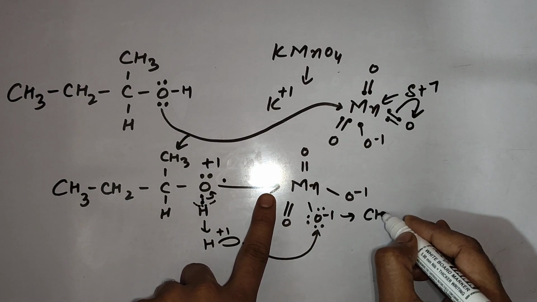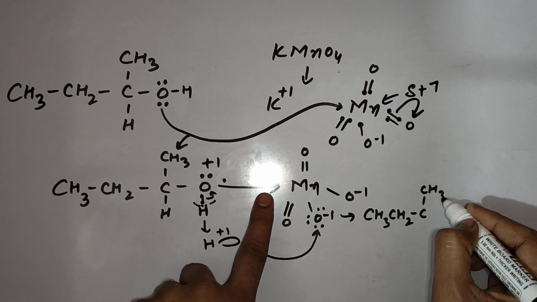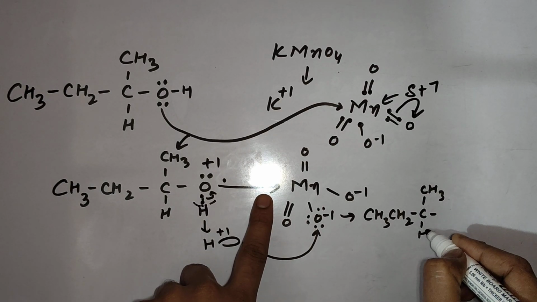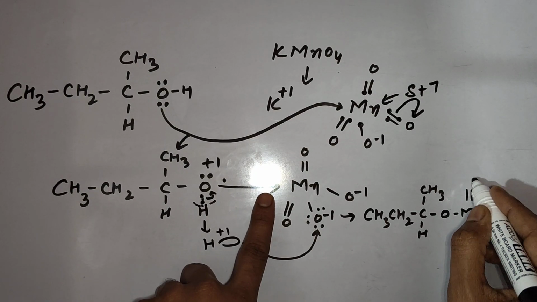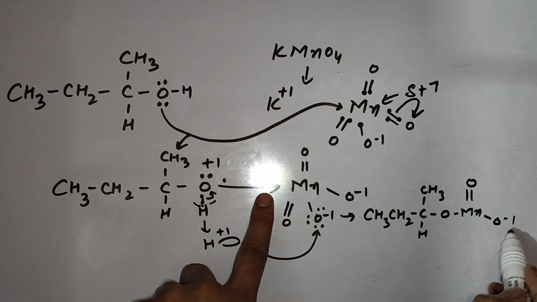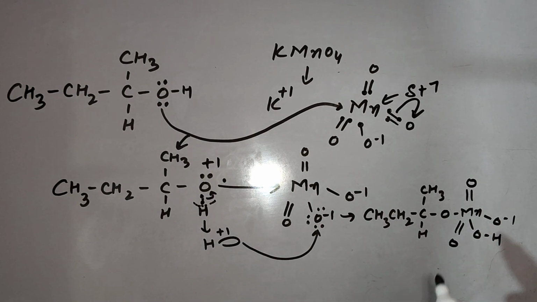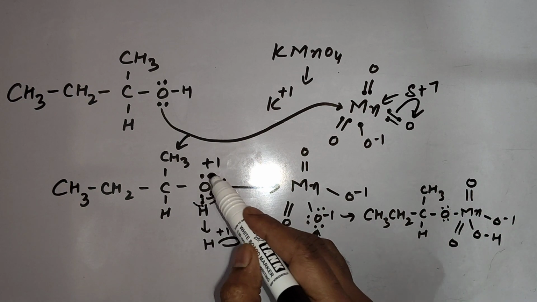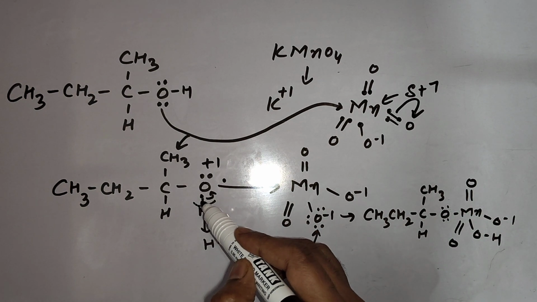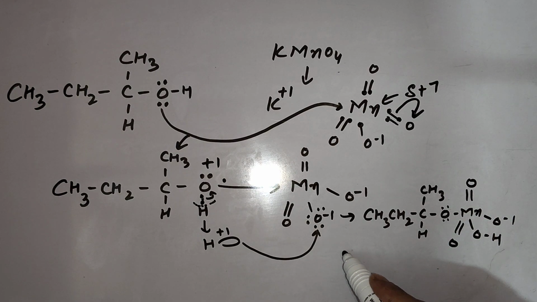After this, the new compound generated will be this. This oxygen will become stable, and the positive charge will finish because it got an extra electron from the hydrogen side. This intermediate which is generated is known as manganese ester.